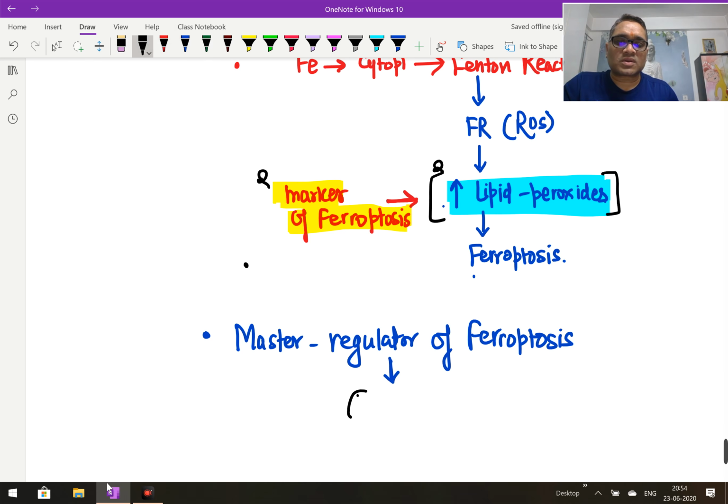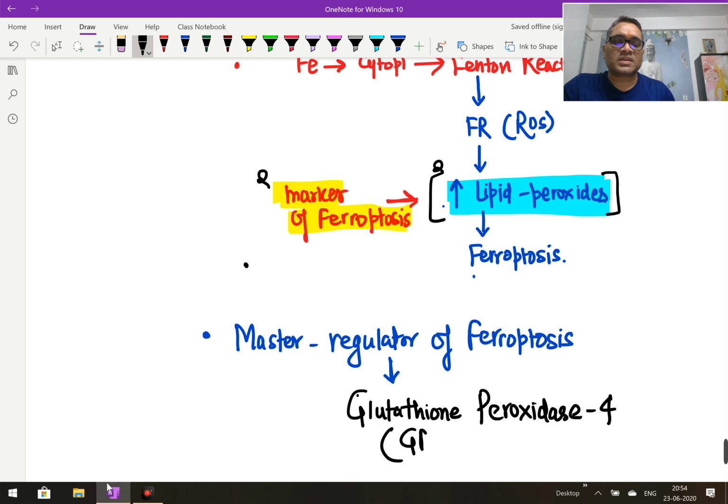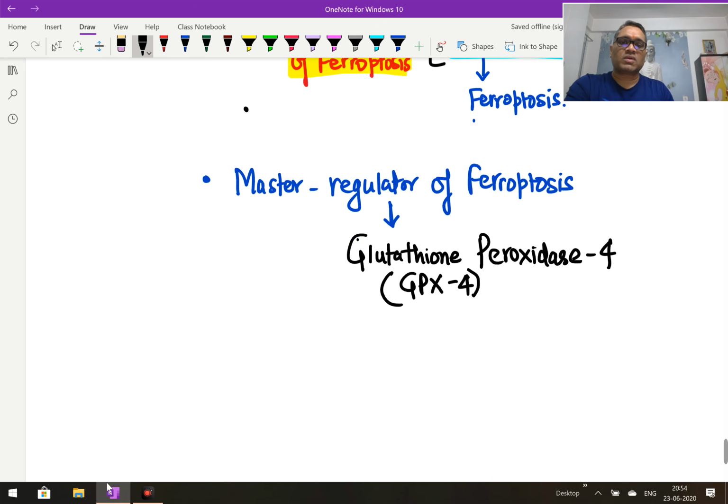Remember, it is glutathione peroxidase 4, which from here onwards I will write by its standard abbreviation, GPX4. So glutathione peroxidase 4 is the master regulator of ferroptosis.